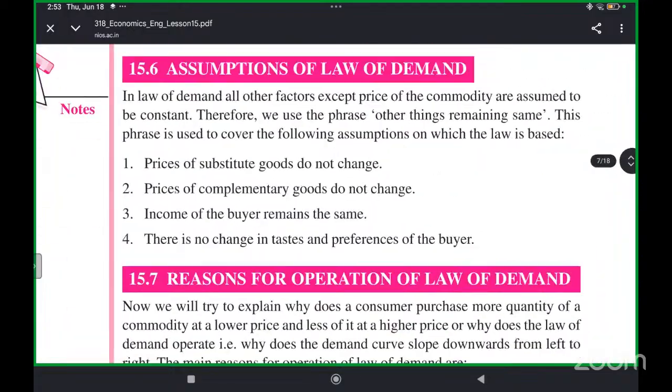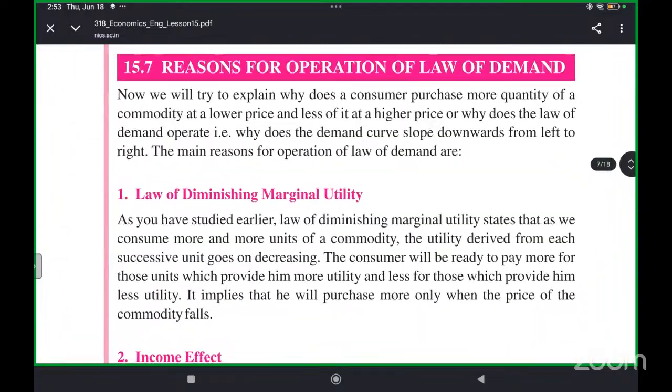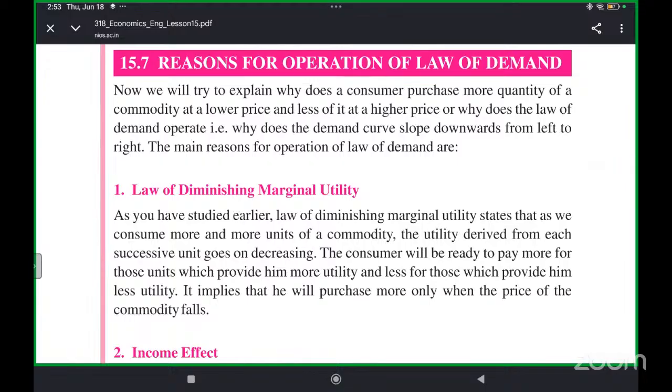Now, today we will start with the reasons for the operation of the law of demand. Why does the law of demand operate in this way? Why is there an increase in quantity demanded when the price decreases, or why does the quantity demanded decrease when the price increases? Why does that happen? What are the reasons behind it? That we will study today.